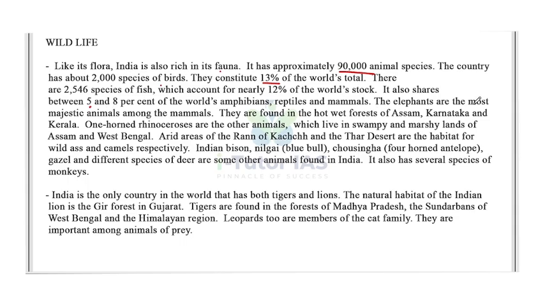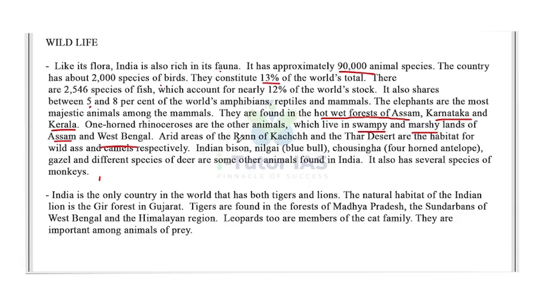The elephants are the most majestic animals among the mammals, and they are mainly found in the hot wet forests of Assam, Karnataka and Kerala. Horned rhinoceros are other animals which live in the swampy and marshy lands of Assam and West Bengal.